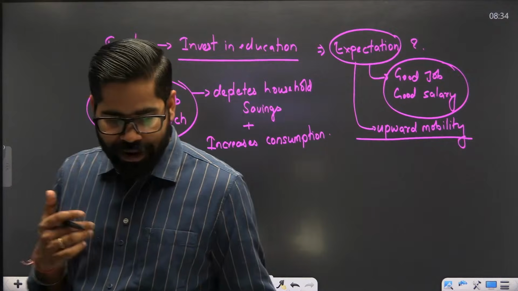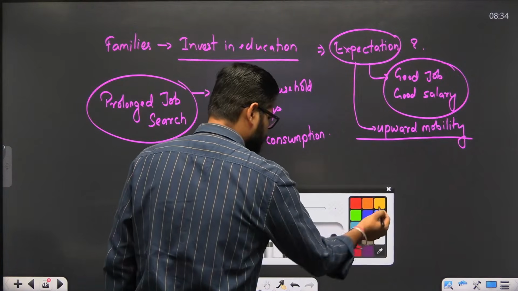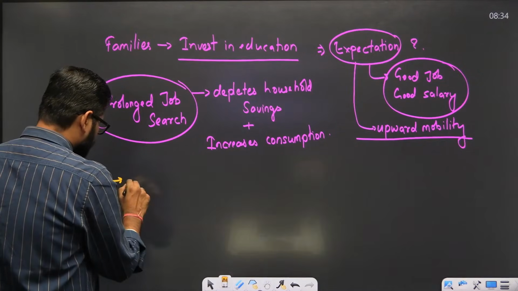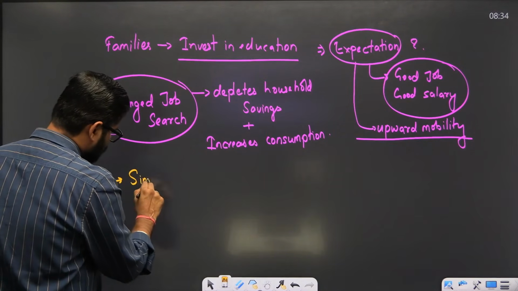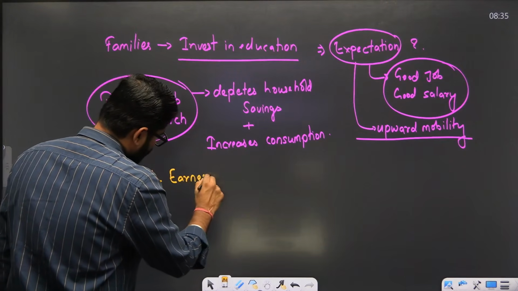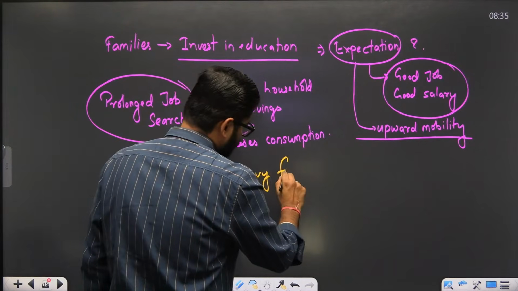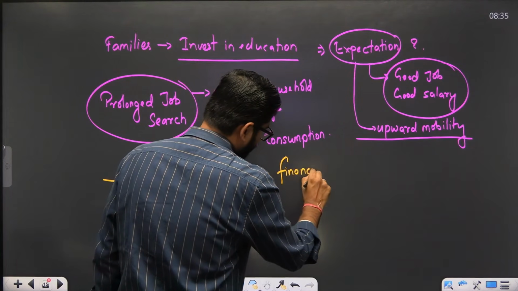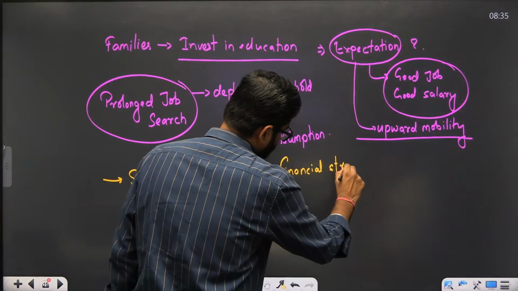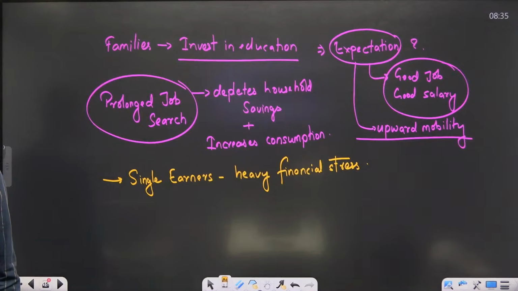What we see is heavy financial pressure. The single earners are under heavy financial stress.